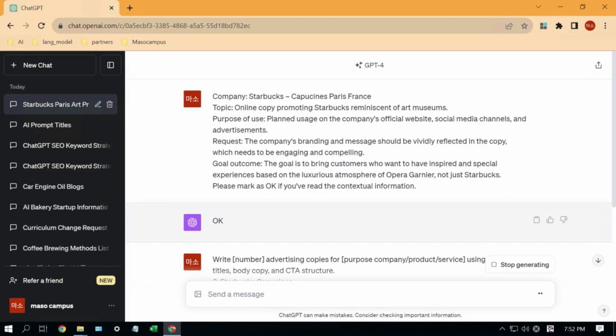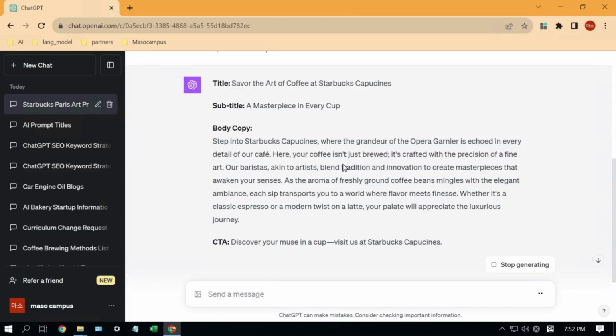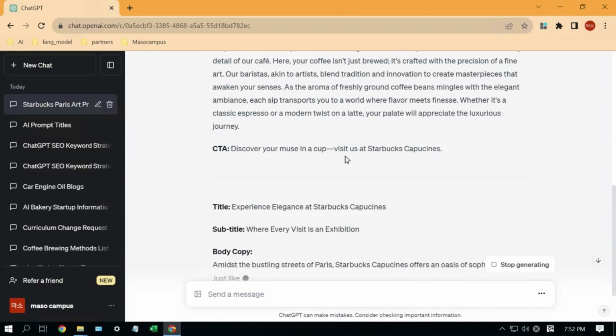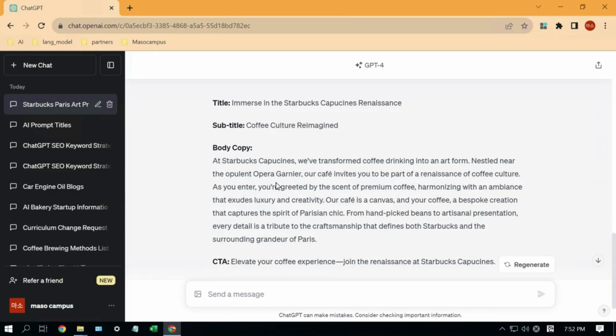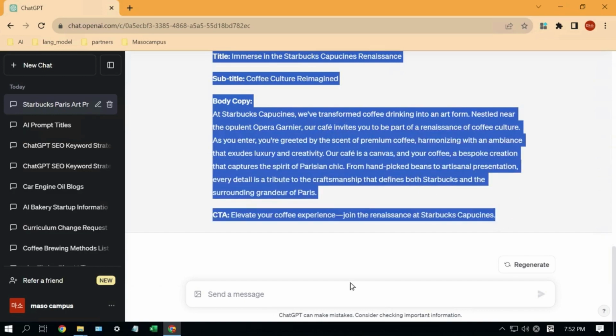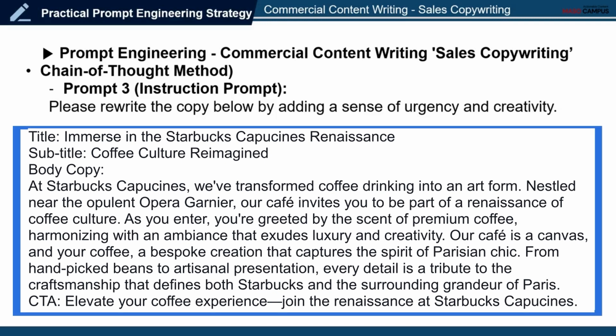Reviewing the generated ad copy, the headlines are as follows: Savor the art of coffee at Starbucks Capucine. Experience elegance at Starbucks Capucine. And immerse in the Starbucks Capucine Renaissance. I think the third ad copy looks good, so I will copy and use it. Based on this, another directive prompt will be added.